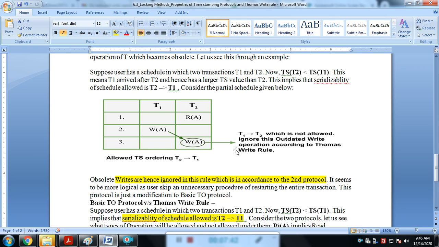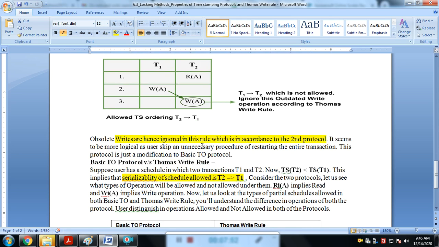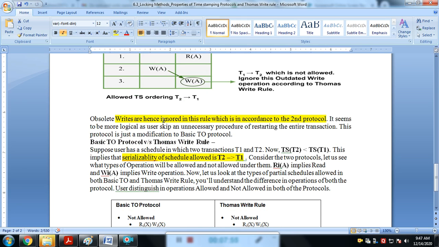That's why we ignore this outdated write. That is simply the concept behind the Thomas rule, and we can allow this type of process under conflict serializability.